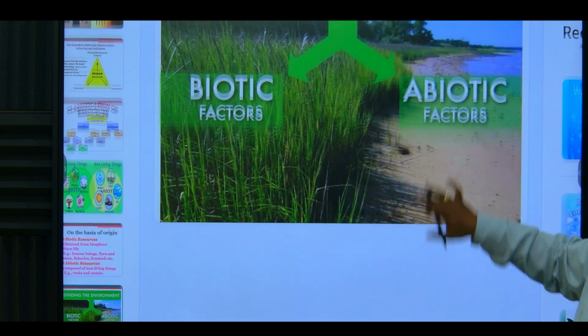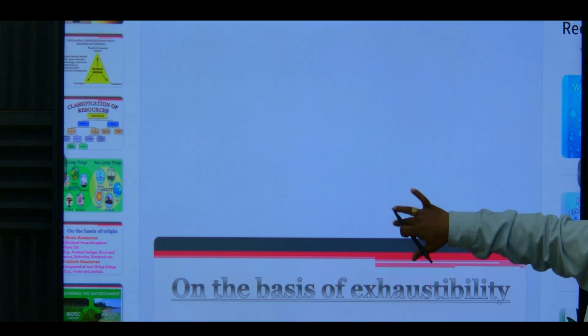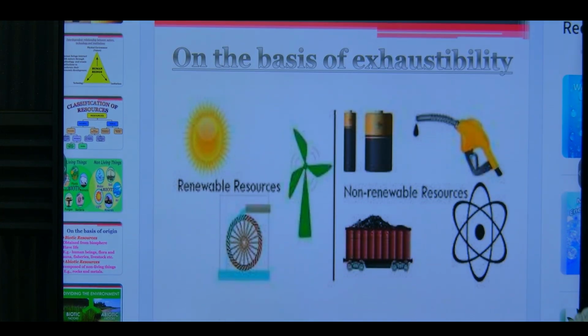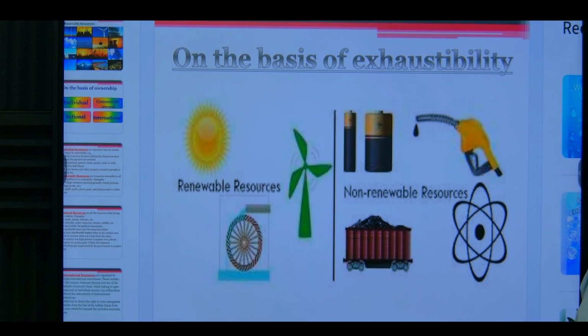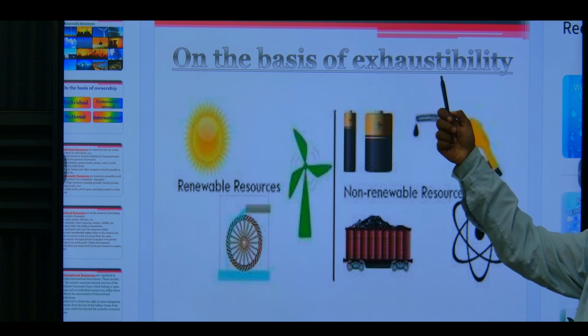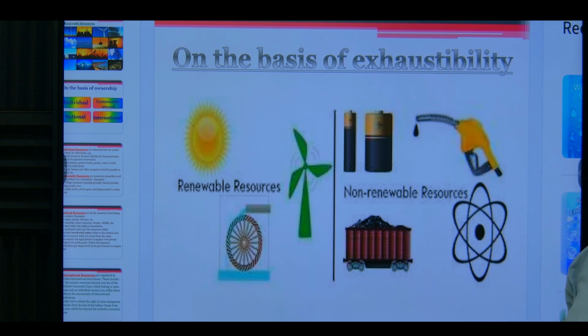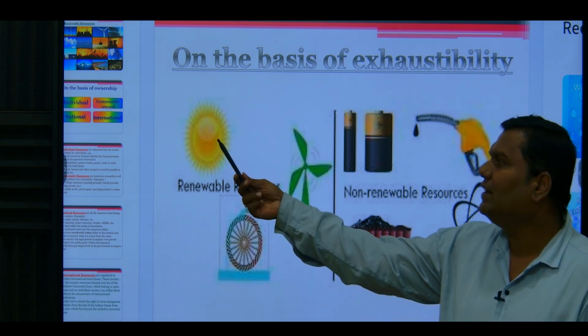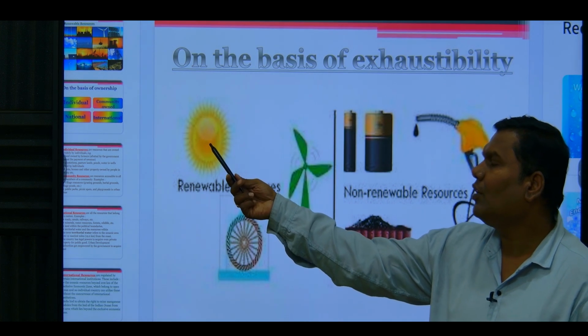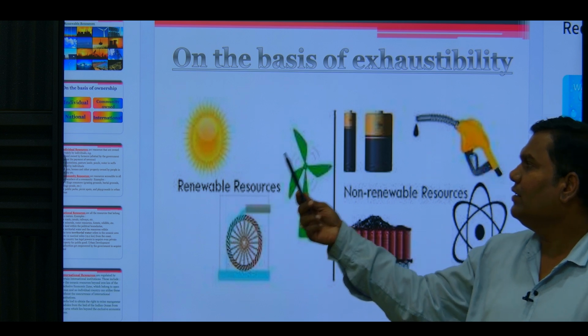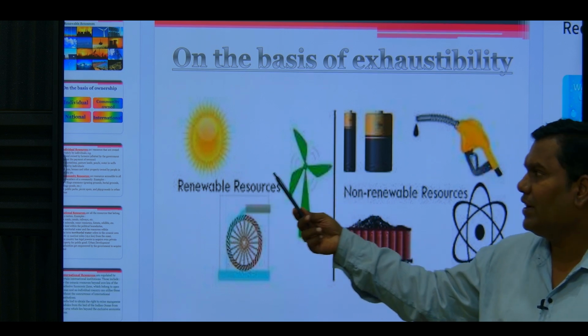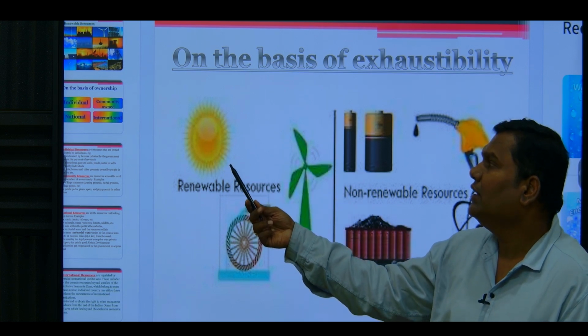Next important point that we are going to discuss is on the basis of exhaustibility. Exhaustibility means some resources get exhausted. Here you can see the sunlight received from the sun, then the plants get the food for their development.